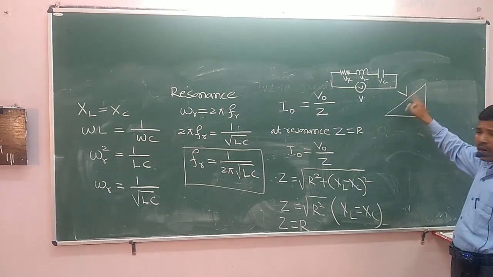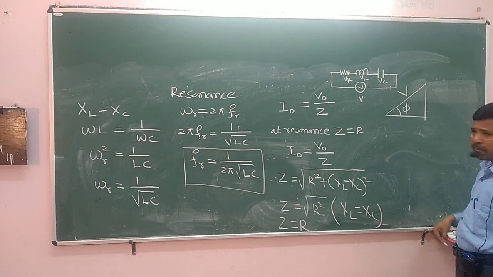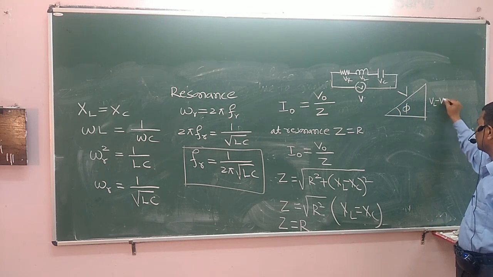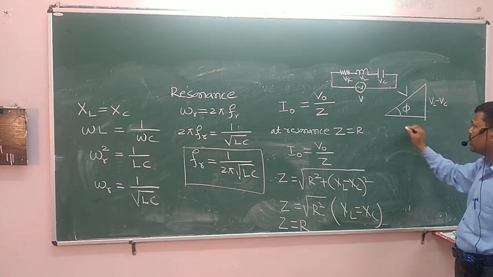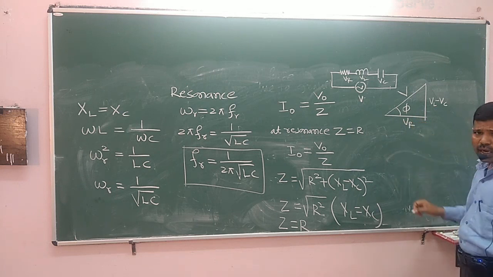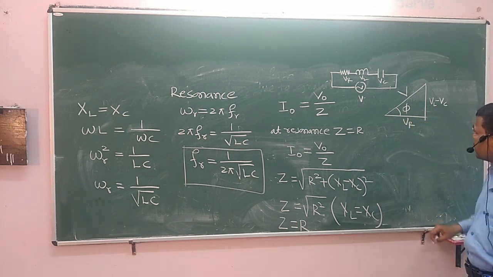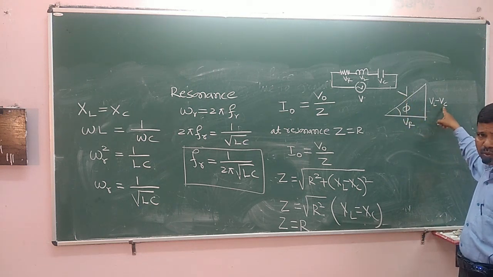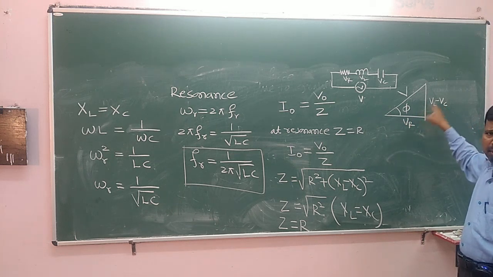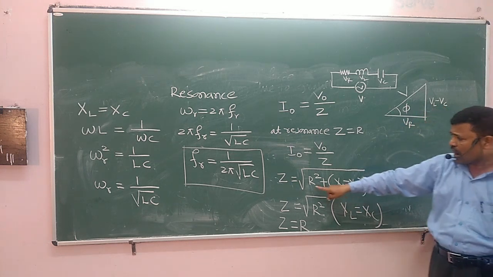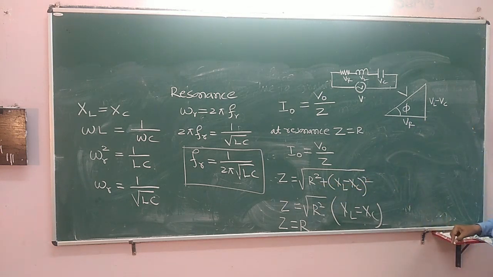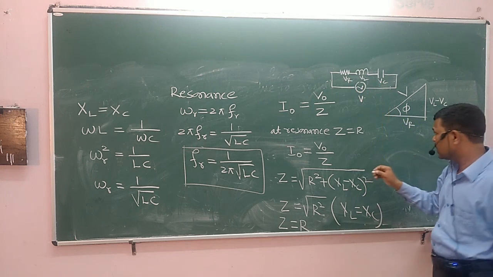So, according to this Pythagoras theorem, V, and then this is VL minus VC or VC minus VL. This is VR. According to Pythagoras theorem, V squared is equal to VR squared plus (VL minus VC) squared. From this we can prove that Z is equal to the square root of R squared plus (XL minus XC) squared. So how do you write the phase difference between three voltages in the LCR circuit?